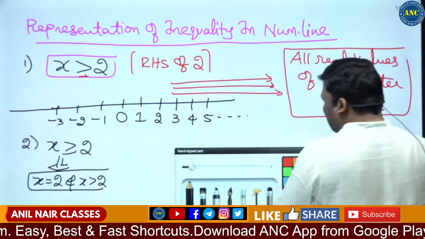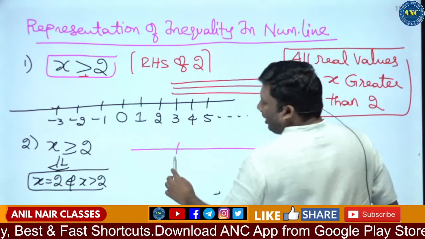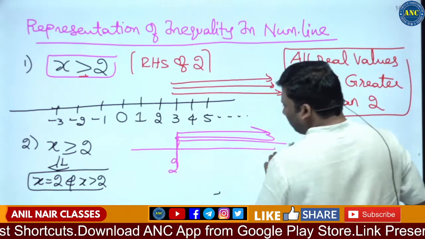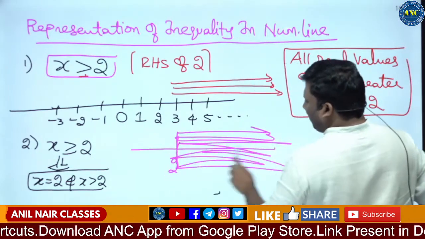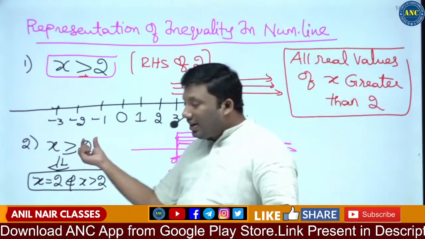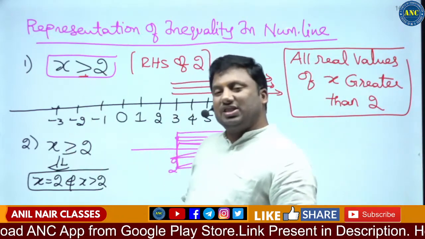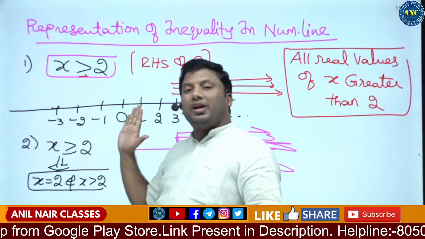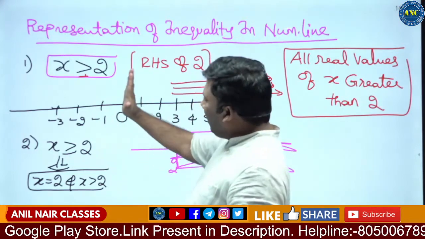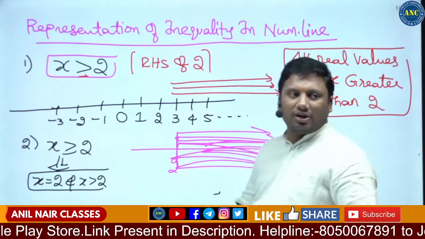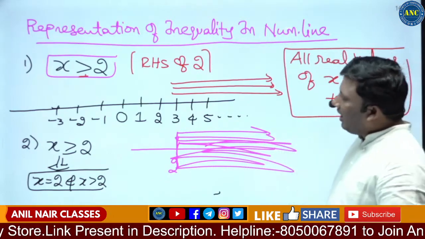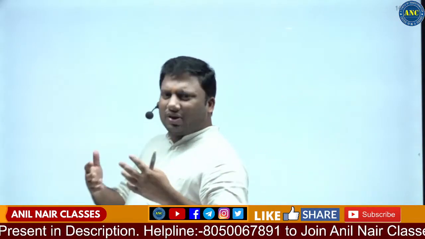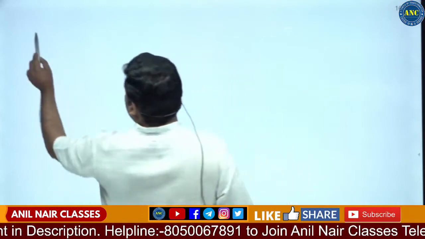On a number line, if it is x greater than 2, it will start from just after 2. If it is x greater than or equivalent to 2, it will start from 2. I hope it is clear. We will start from the very fundamentals and then solve some complex problems very easily. First we will start with degree 1 for x, then quadratic, and all those problems we will see.